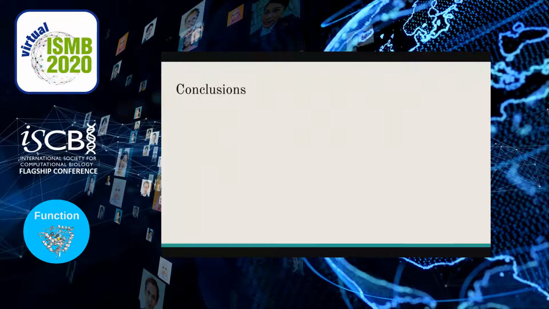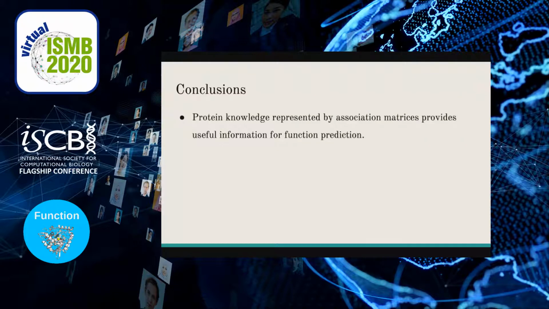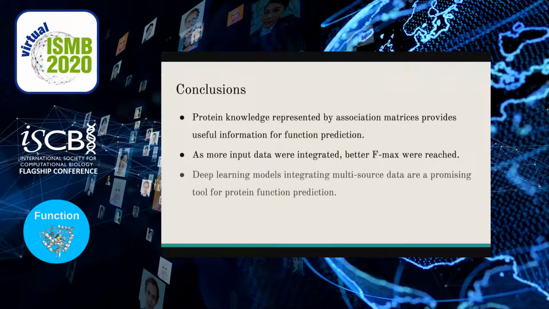Although we need a deeper evaluation of our model, considering more experiments and even involving different organisms, with our results, we can conclude that protein knowledge represented by association matrices provides useful information for function prediction. We found that as more input data were integrated by our models, better F measures were reached. So deep learning models integrating multi-source data are a promising tool for protein function prediction.